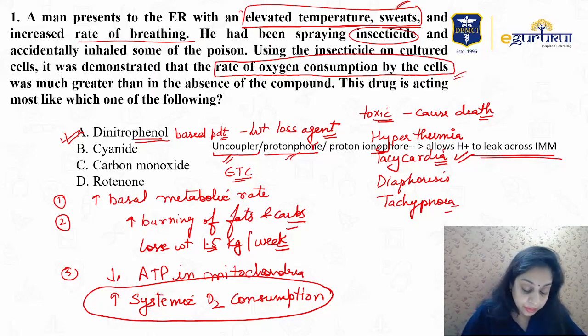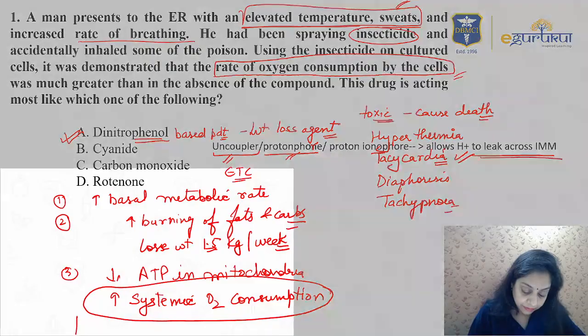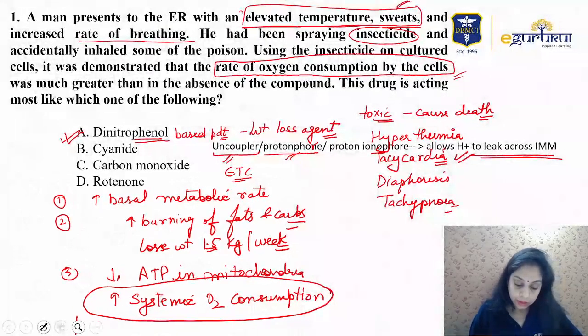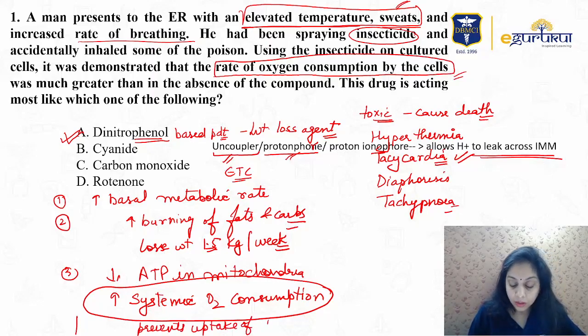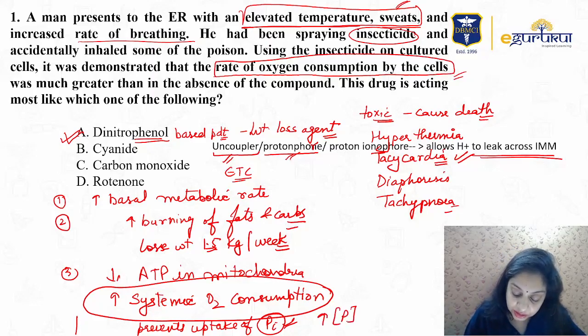You can write it down: it prevents the uptake of Pi molecules, thereby increasing the Pi concentration. It is not consumed, so the inorganic phosphate concentration is increased outside the mitochondria.